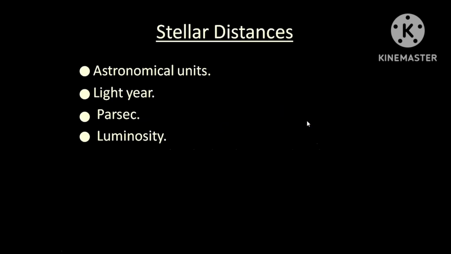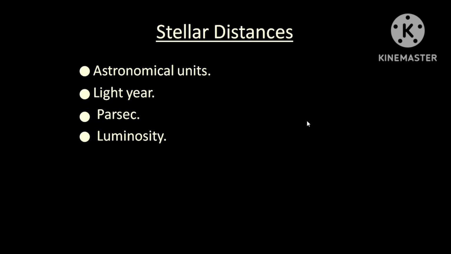Next come the stellar distances. Stellar distances may be the distances between two stars, or the physical properties of stars like astronomical units. What is meant by astronomical units? It is the distance between the sun and the earth. You know that the sun is also a star. The distance between the sun and the earth is about 1.5 into 10 power 8 kilometer. This is what is called 1 astronomical unit.